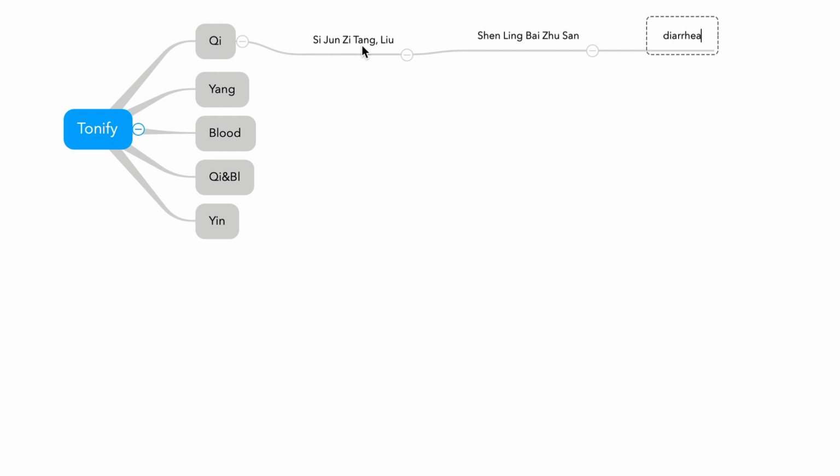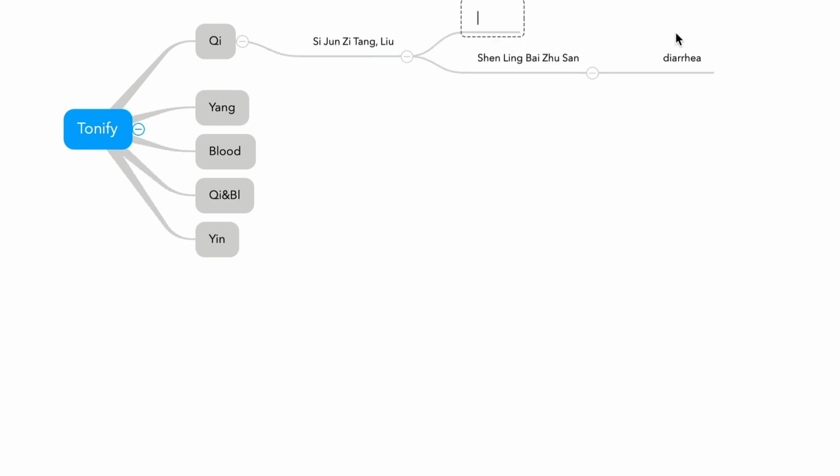Why Dampness? Because of diarrhea. Why Shan Yao? Because this is for the elderly. Spleen and kidney deficiency, so diarrhea with kidney and spleen deficiency. So usually used for elderly patients.